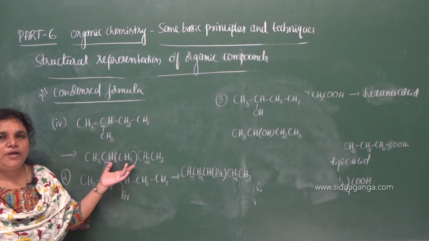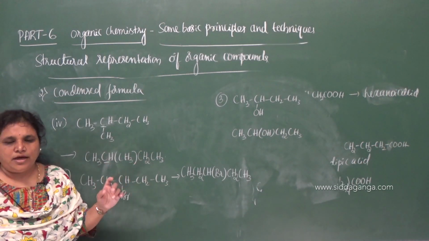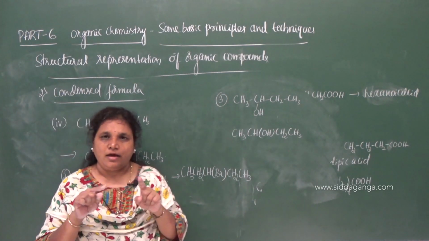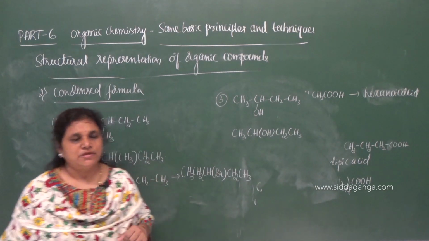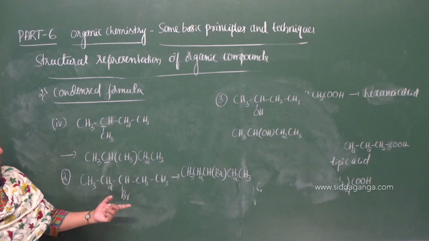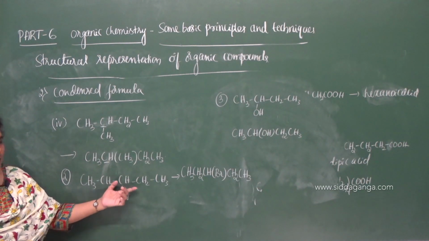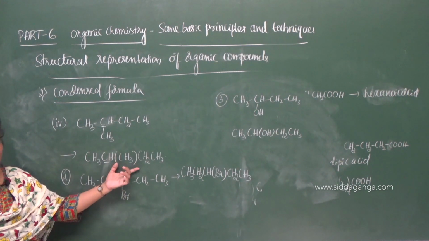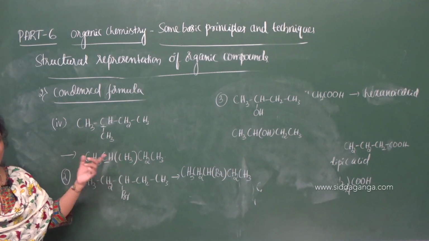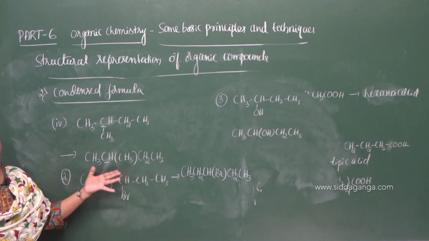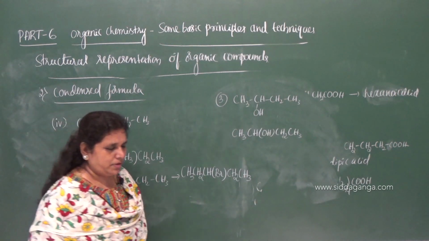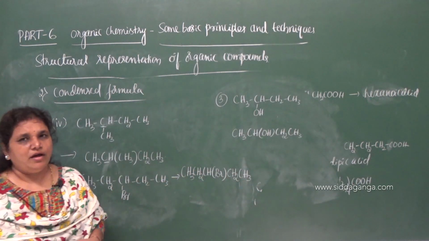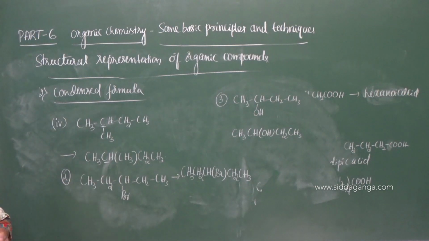Any groups that are repeated in a given compound are represented in brackets with a subscript, and any side chain, substituent or functional group attached to any carbon in a given compound can be represented in brackets next to the atom to which that group is attached. And these are the 4 points that we have to remember while writing the condensed formula of a given compound.